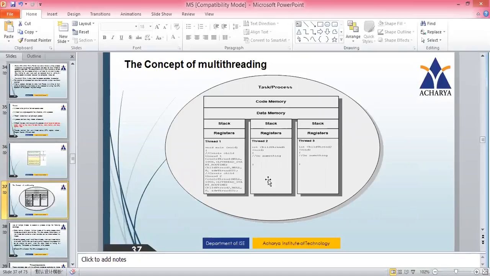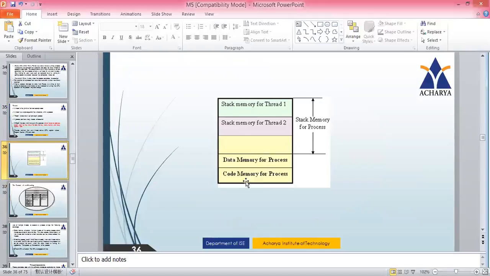Now, the concept of multi-threading. In this diagram, you can understand. The overall box is a process. For each process, the code memory and data memory are shared, and if you see here, for every thread there is a separate stack. Even here you can see data memory and code memory are shared by all the threads, whereas for each and every thread, a separate block is allocated for stack.